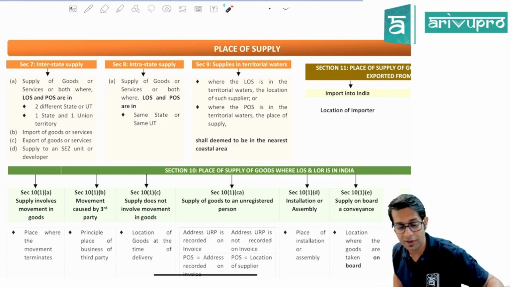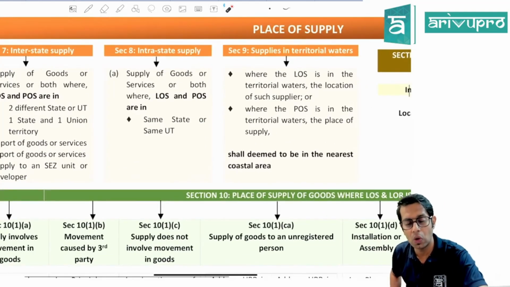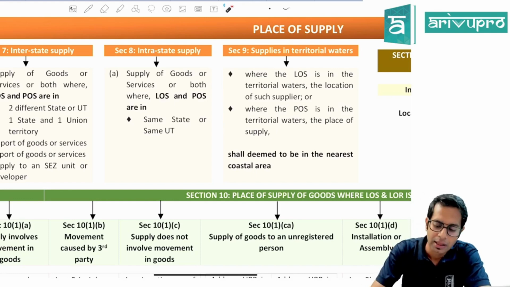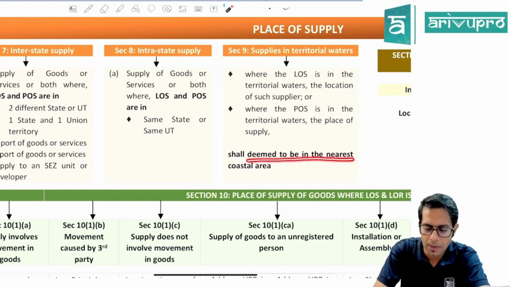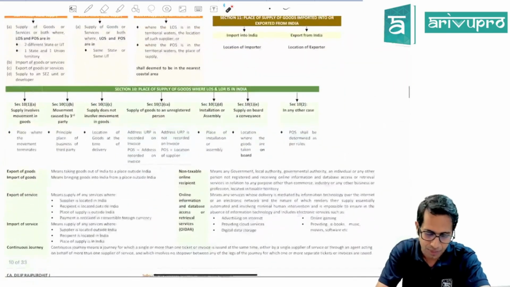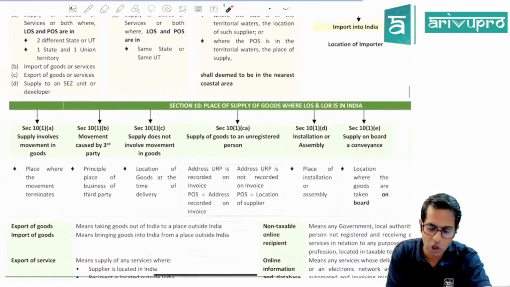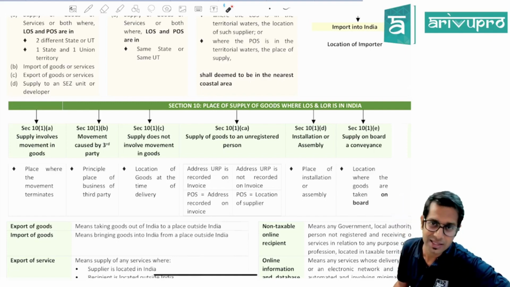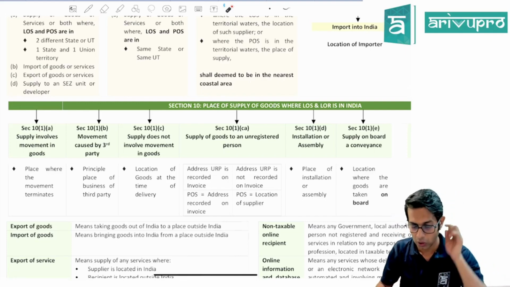Section 9 says if there is any supply made where the location of the supplier or the place of supply is in territorial waters, then the location of the supplier or the place of supply shall be deemed to be the nearest coastal area. Next, section 10 talks about determination of place of supply of goods where the supplier as well as the recipient both are in India, both are located in India.